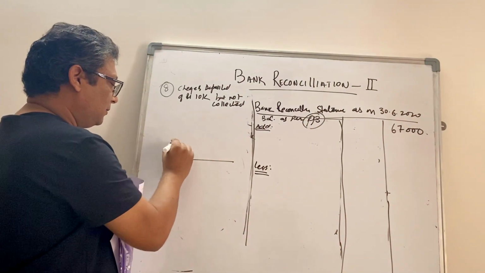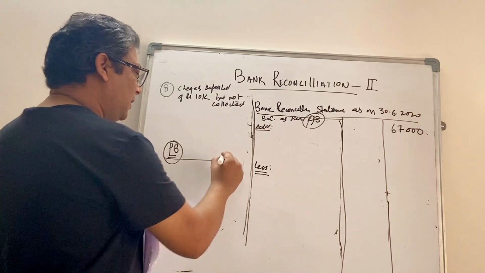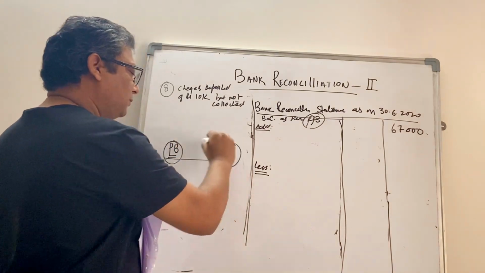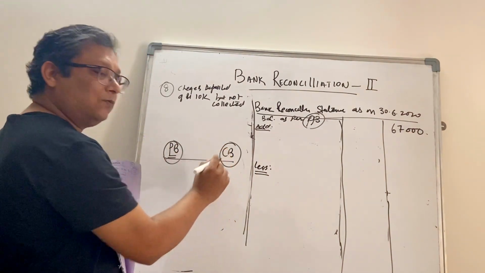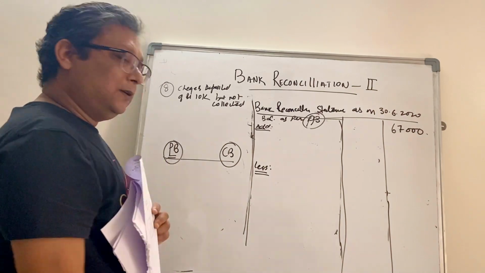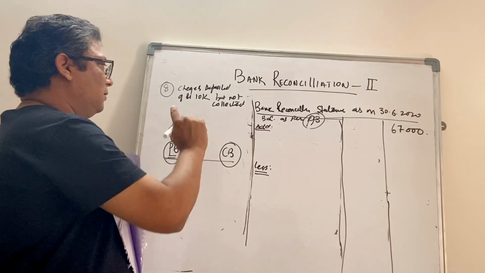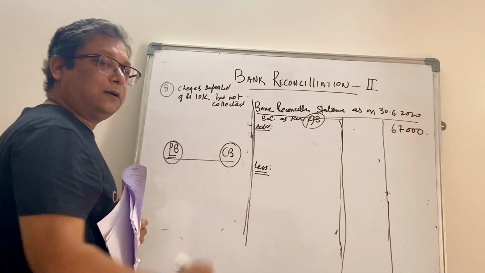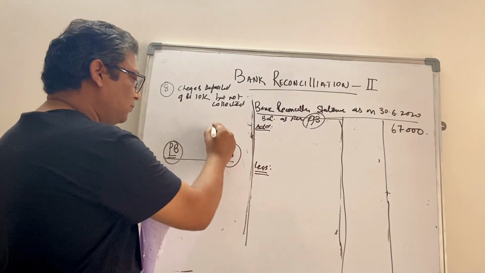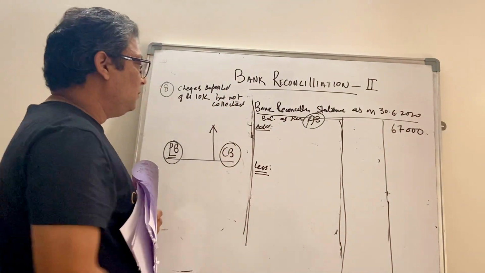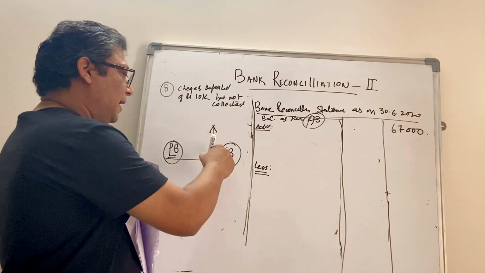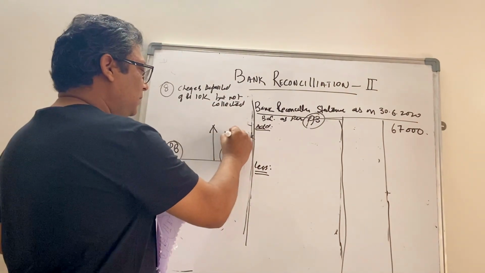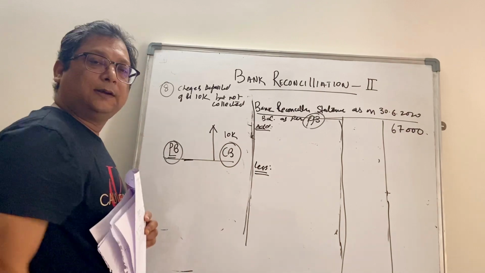So this time we're keeping the passbook on left side and the cash book on right side because we wanted to move from left to right. So checks deposited 10,000 but not collected. So what has happened? The cash book has actually gone up because the checks are already entered in the cash book by 10,000 rupees while passbook remains as it is.